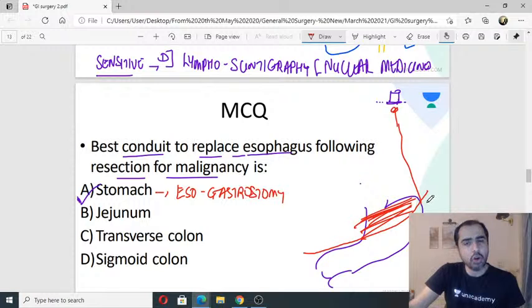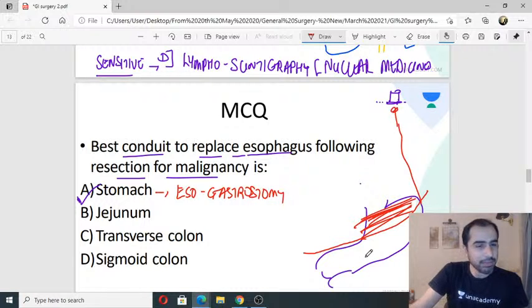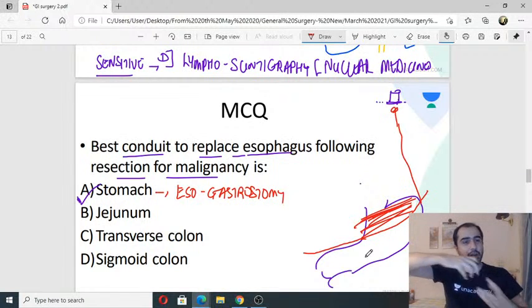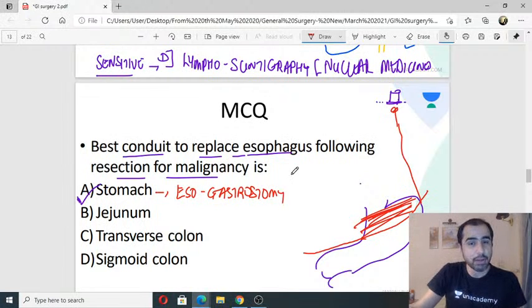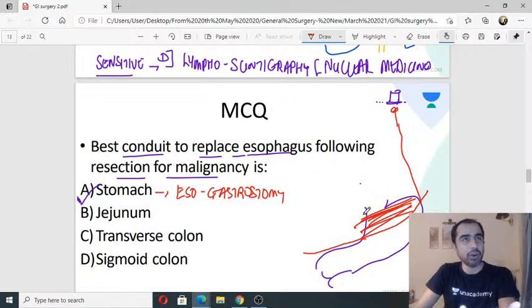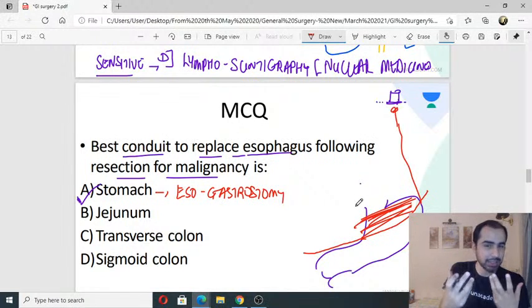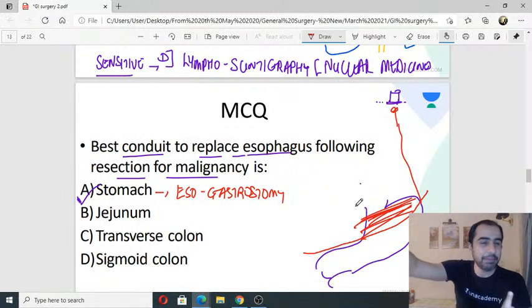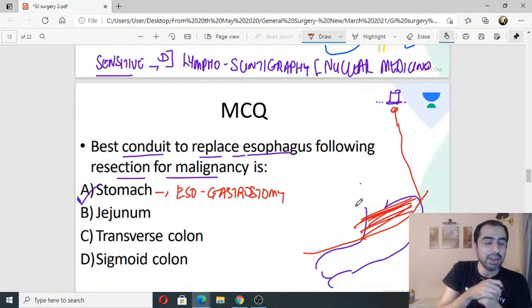On what vessel will the stomach survive? Yeah, easily mobilized, absolutely right. Very easily mobilized. You have a big stomach, just make a tube and pull it up. On what blood vessel will the stomach survive? It's like a flap. In a way, it's a flap. Like how we do flaps in plastic surgery. I am taking the stomach to a distant site, pedicle flap. On which pedicle will it survive?